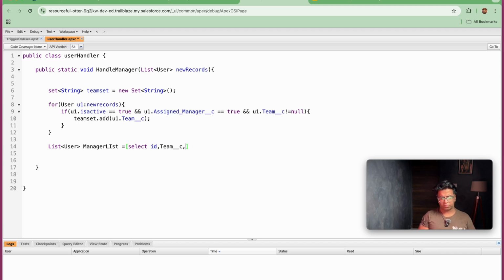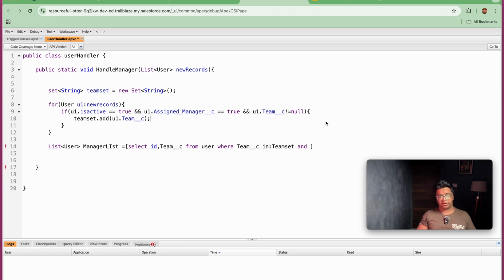No, we don't need this field. Team from User where Team__c in the team set, and IsActive is equal to true